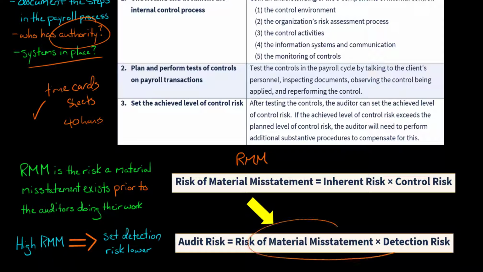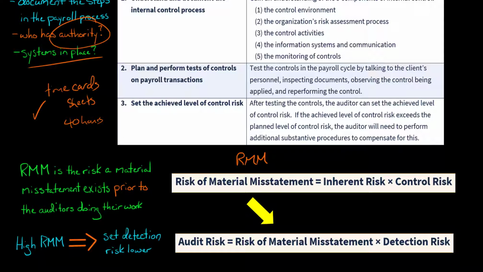Now, audit risk is a function of the risk of material misstatement and detection risk. So how does this all play? Let me just put this in normal people's words, right? Risk of material misstatement is, before the auditor even gets involved and does any substantive procedures or anything like that, what is the risk that we have a material misstatement? Okay, so assuming the auditor hasn't done anything yet, they haven't done any tests, just what is the risk that there's some kind of material misstatement in this client's financials? Okay, so that's the risk of material misstatement.